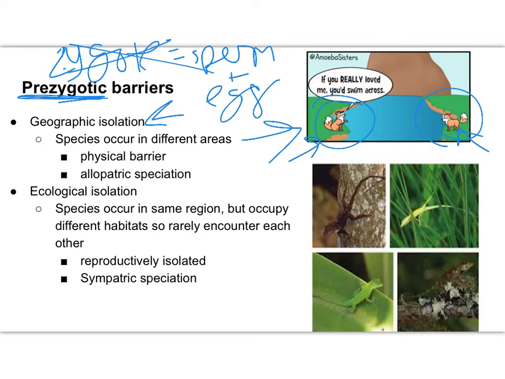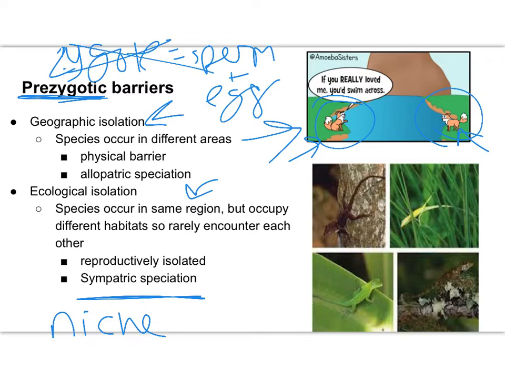We can also have what's called ecological isolation. So ecological isolation is part of that sympatric speciation. So the species are occurring in the same region, but they occupy different habitats. So they rarely encounter one another. Okay, they have a separate niche. If you remember, a niche is where they fit into the environment, what their role is within the ecosystem.